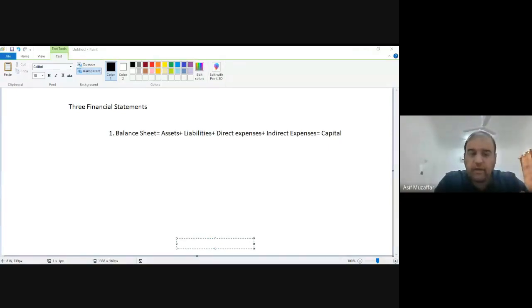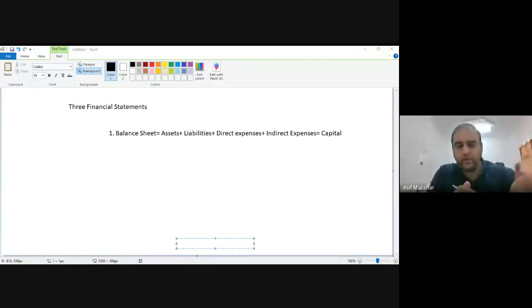Assets are the belongings of the business which would be in use for that business for more than 1 year. This was the definition of the assets. For example, furniture, AC, or car, which is for your business, not for your house. Remember that. Or anything which you will buy for the business and you will use it for more than 1 year, that would be the assets.